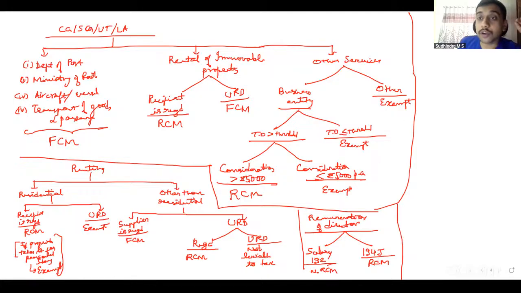Then we discussed about copyrights, right to use. Two things. One, with regard to music composer, photographer, or artist, providing service to a music company, producer, etc. Always under RCM, giving the right to use their original work.